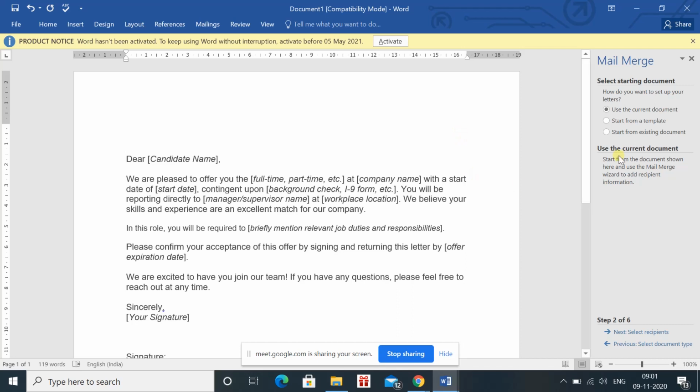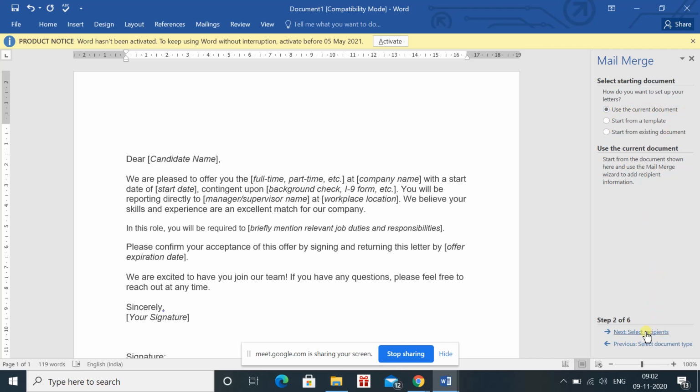In that case you can pick that existing document also, and you have to select the location of the file. But we want to use the current document. So in this case also we are using the first option, use the current document.